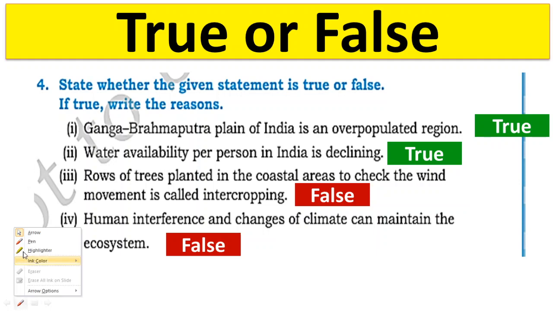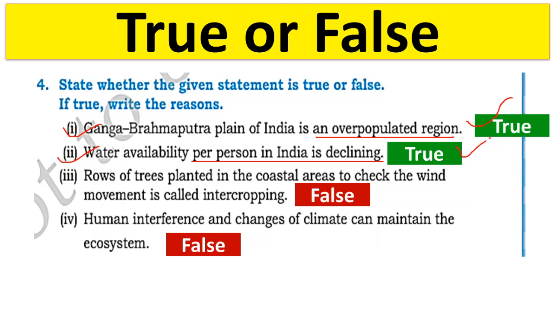True and false questions. Ganga and Brahmaputra plain of India is an overpopulated region. This is true. Ganga and Brahmaputra regions like UP, Bihar, Haryana, Bengal, and Delhi have a lot of population. Water availability per person in India is declining. That is true, because population is increasing in India, but the sources of water are not increasing. Obviously, the more the population increases, the more the water availability per person will decrease.